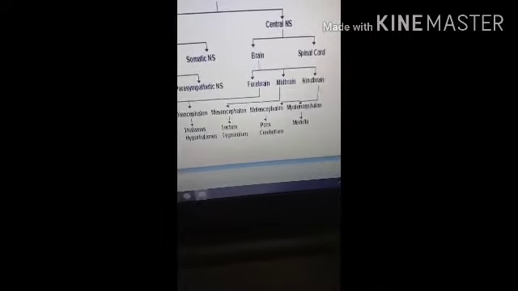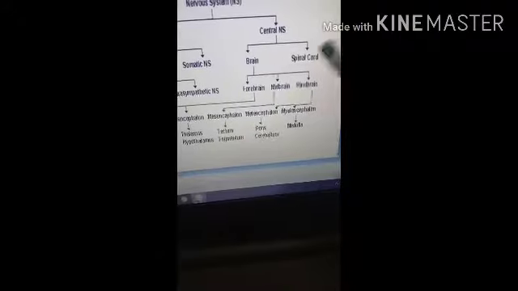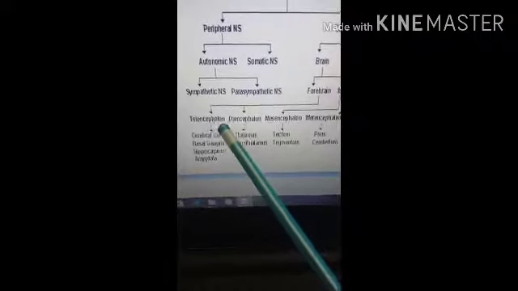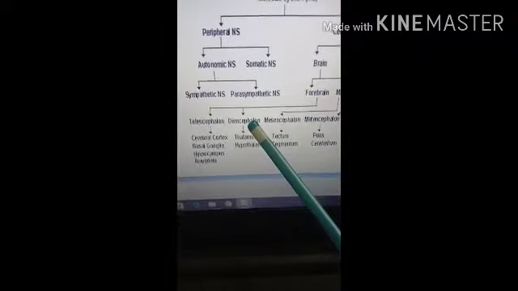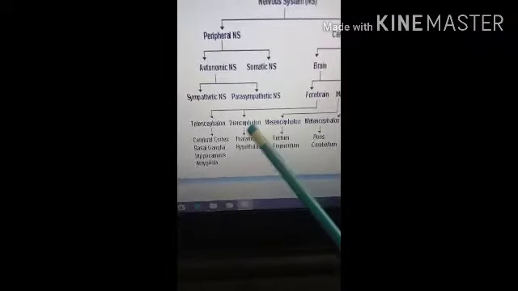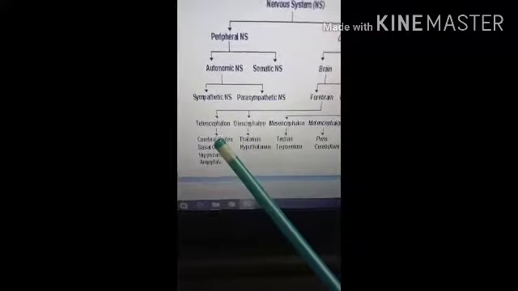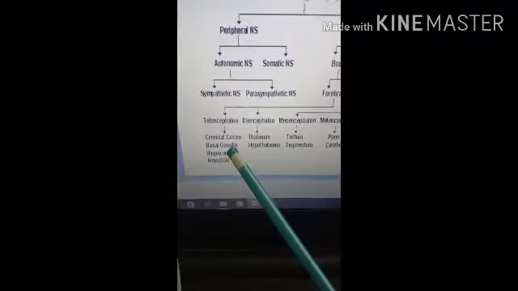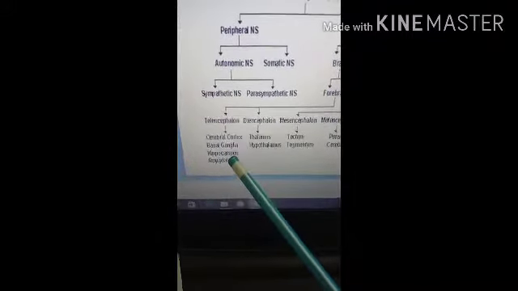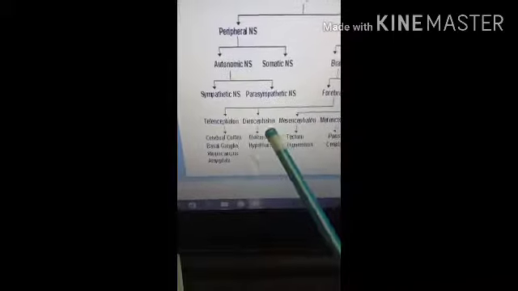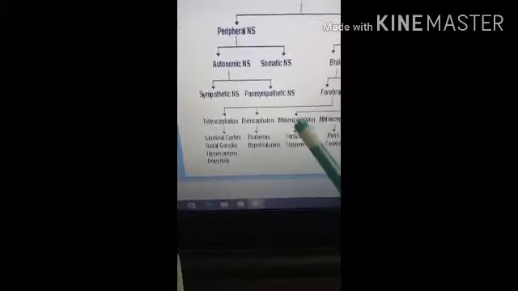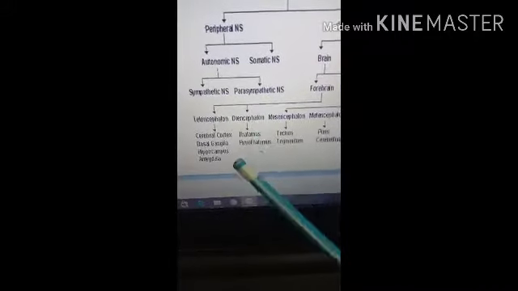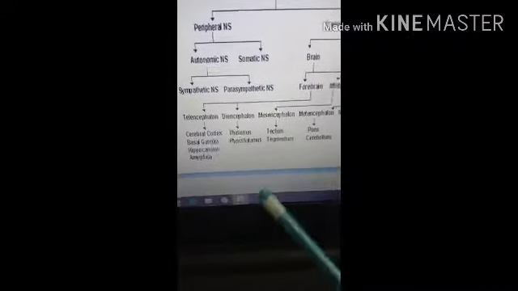Then the secondary brain vesicles: the forebrain is divided into two parts, that is the telencephalon and the diencephalon. Okay. So the telencephalon forms the cerebral hemisphere, which includes the cerebral cortex, basal ganglia, hippocampus and the amygdala. And the diencephalon forms the derivatives, that is the thalamus, metathalamus, epithalamus, subthalamus and the hypothalamus.